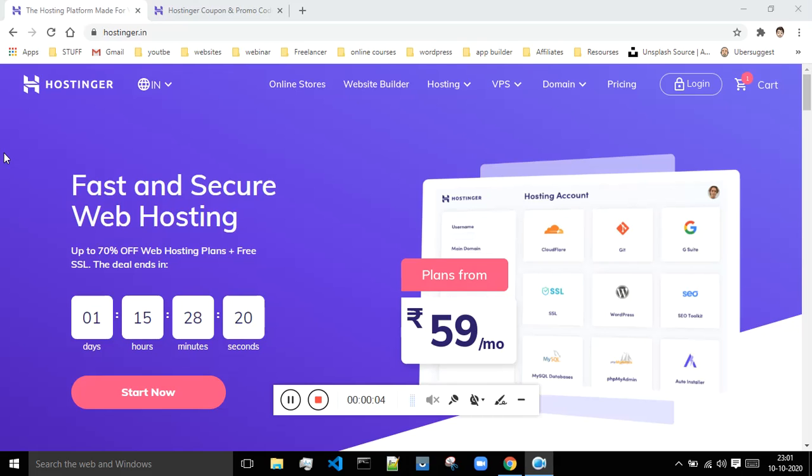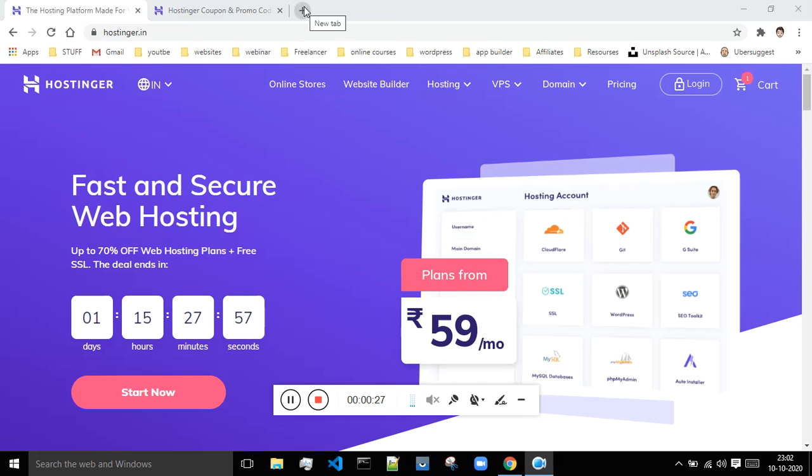So basically in this class we will see what a domain name and web hosting are. The place from where we will be taking our domain name and the web hosting is known as hostinger.com. This website provides the best services as of now which I came across. Now let me tell you the difference between web hosting and the domain name.